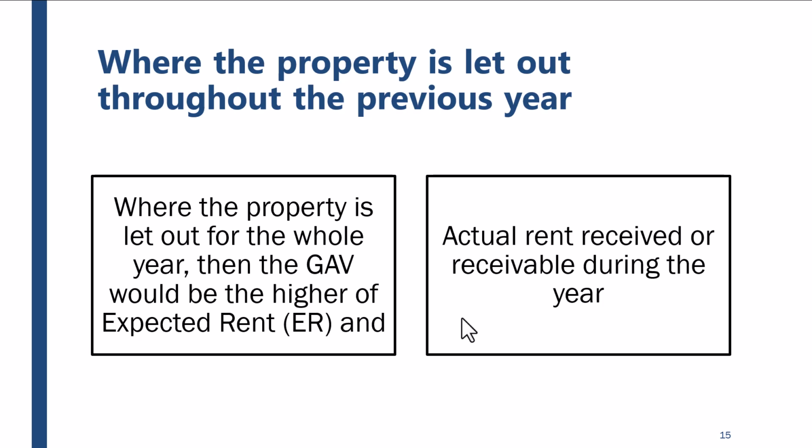And you are only declaring that you are getting a rent of 30,000 rupees. So you are able to avoid tax by lowering your actual rent. In that case, the law says the gross annual value would be the higher of the expected rent and the actual rent received or receivable during the year, so that the government gets income tax on the basis of expected rent and not on the actual rent. Sometimes the actual rent can be suppressed. So this is the law.